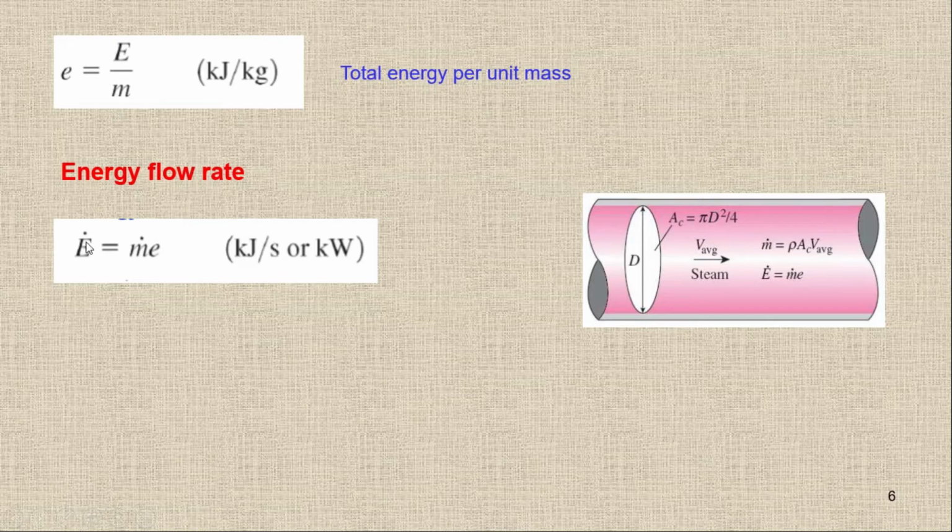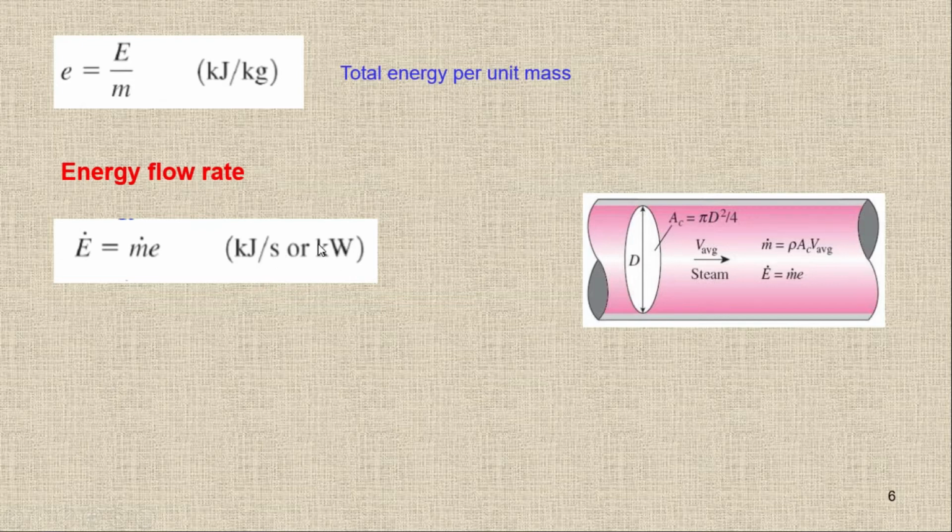So whenever you see a dot on any quantity, it is the quantity divided by time. So we have energy flow rate, E dot equal to m dot e, in kilojoule or joule per second, and joule per second is equal to watt as well, or kilowatt.